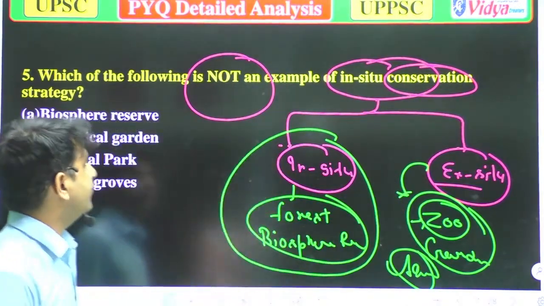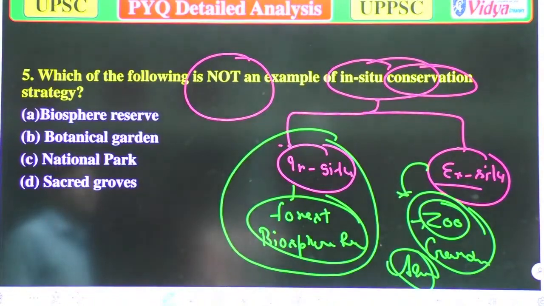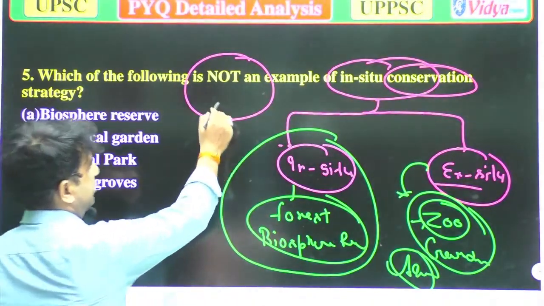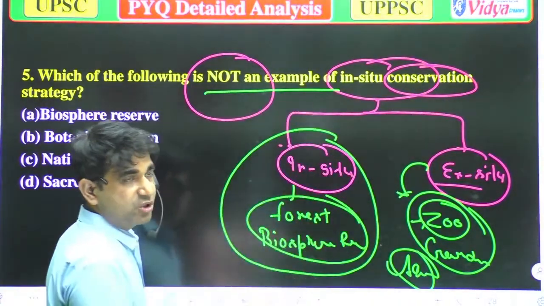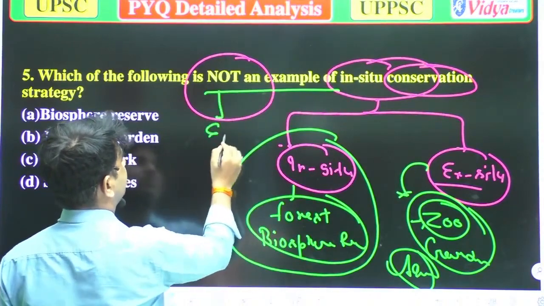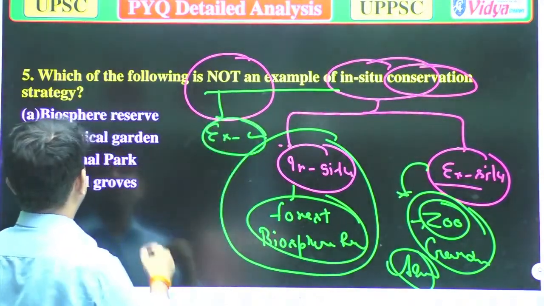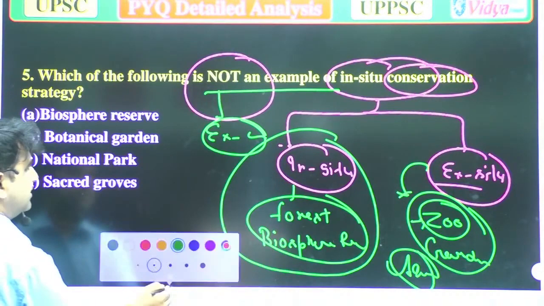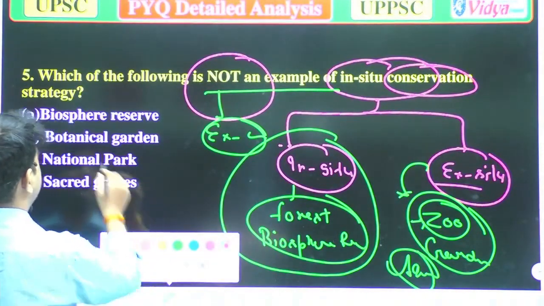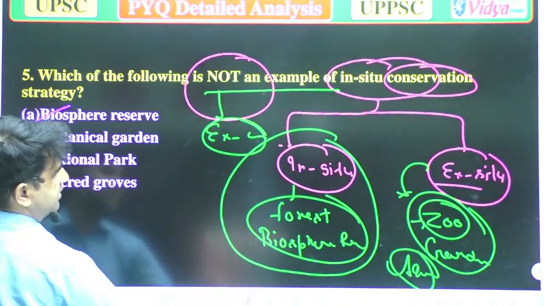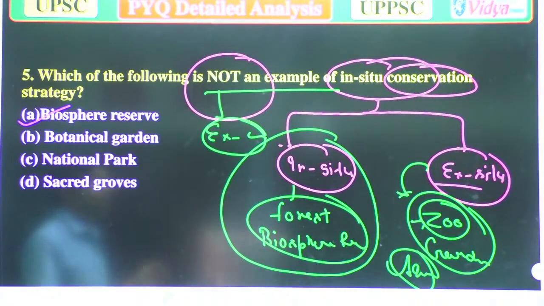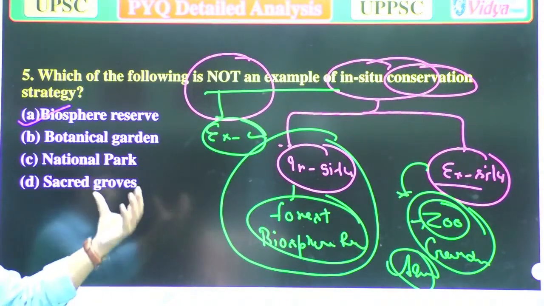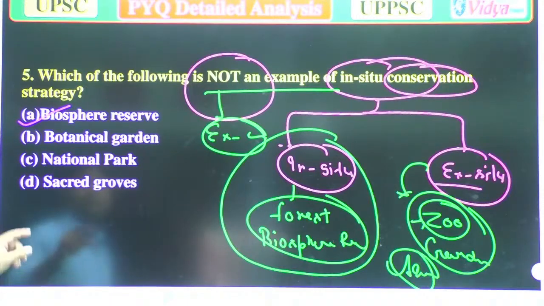Now we'll move to our question. Which of the following is not an example of in situ? Not an example of in situ means that could be ex situ. Option A, biosphere reserve. No, that is incorrect, because in biosphere reserves all the organisms are kept in their natural habitat. B, botanical garden.